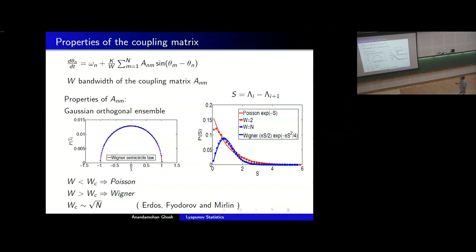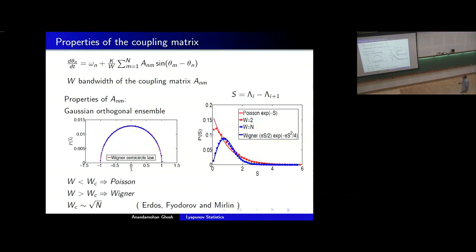But if I take all-to-all coupling, it turns out to be the celebrated Wigner distribution. And this transition, I don't think it's an exact result, but typically this transition takes place at some critical width, which goes as, say, root n.